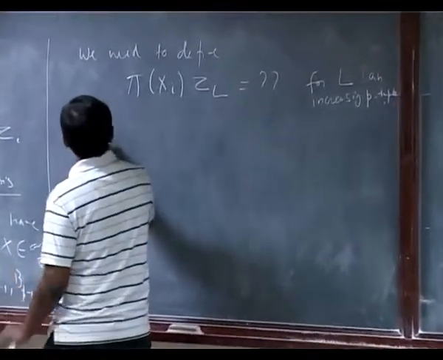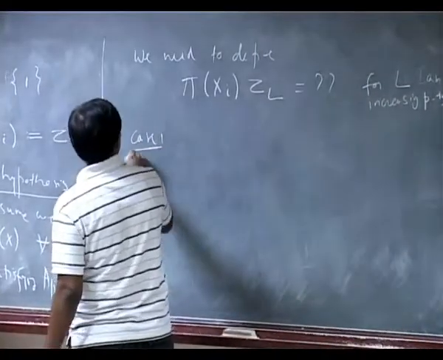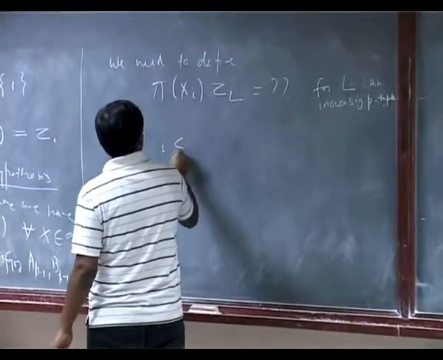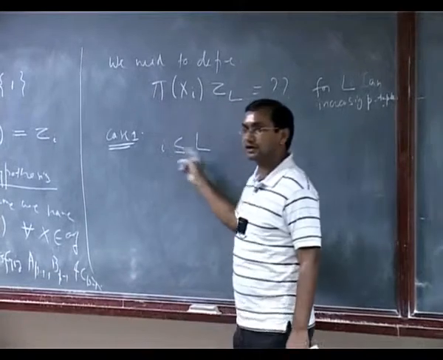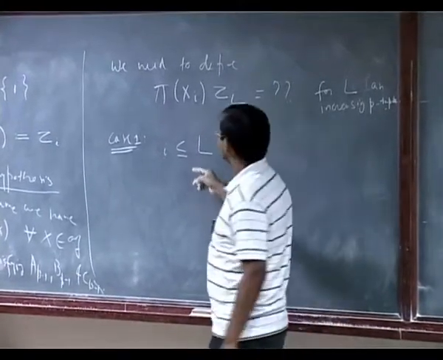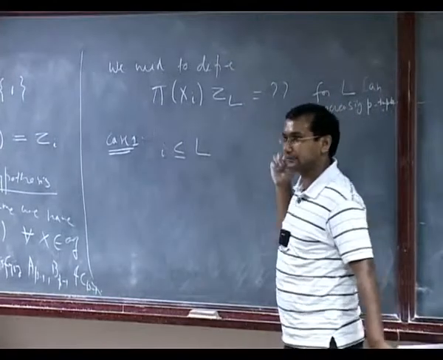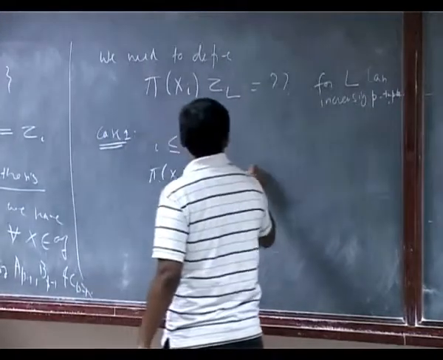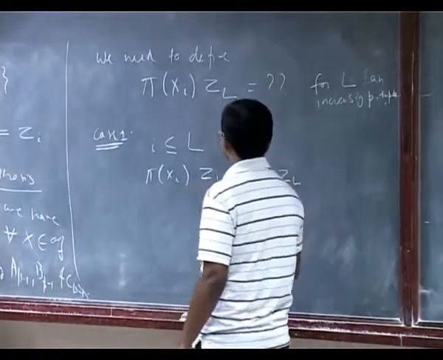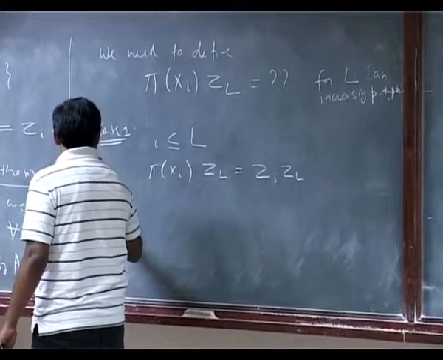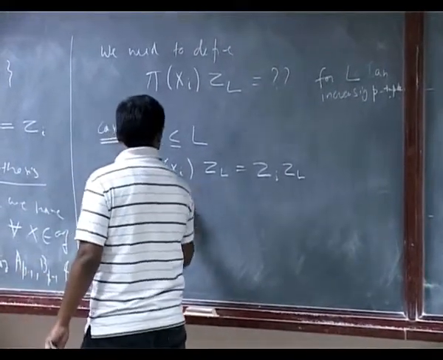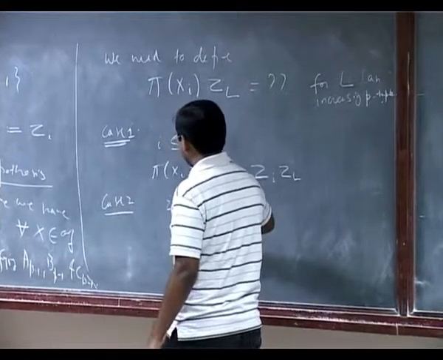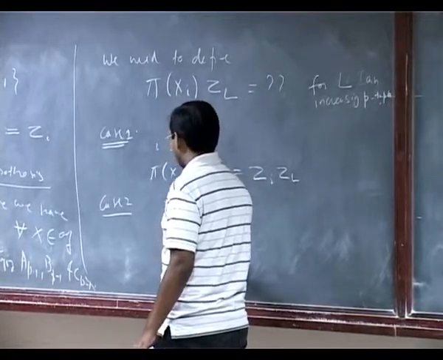So case 1. First I have to define it, and then check whether the properties are satisfied. Case 1: if i is less than or equal to L, which by notation means less than or equal to every element in L, then I have no choice but to satisfy A_p. So I will define π(xi) on zL to be z_i zL. And then case 2: i is not less than or equal, so at least one element in L is lower than i.